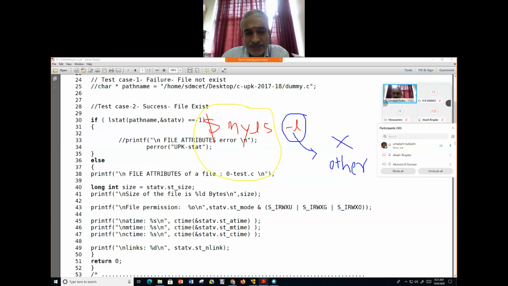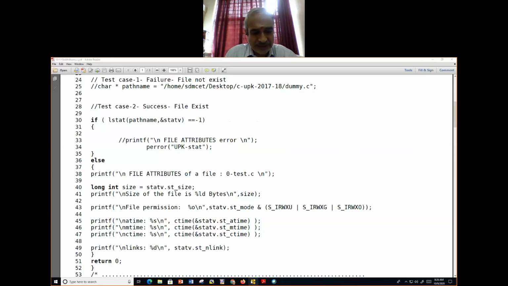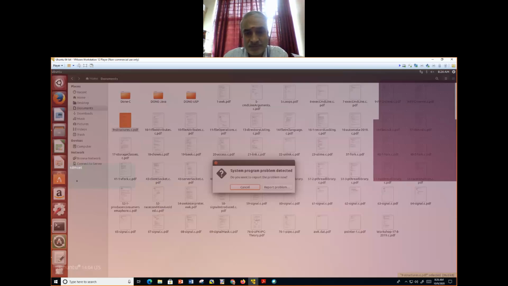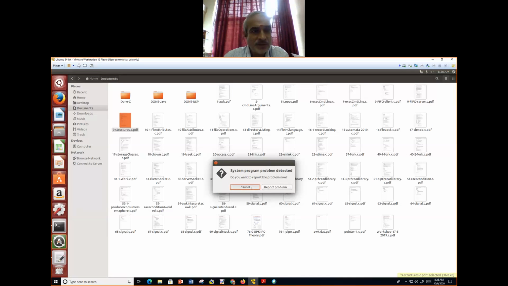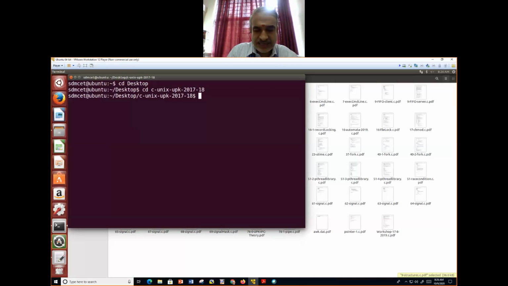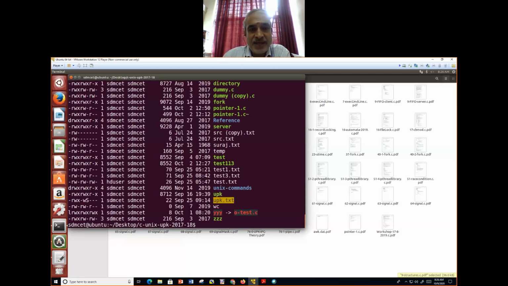Let's look into that. That also we have gone through, I've shown you here. One minute, I'll get into this. So here I'll do ls -l, and I get a listing like this. You have to sit in a loop, pick every file, get its attributes, display like this, and keep moving.